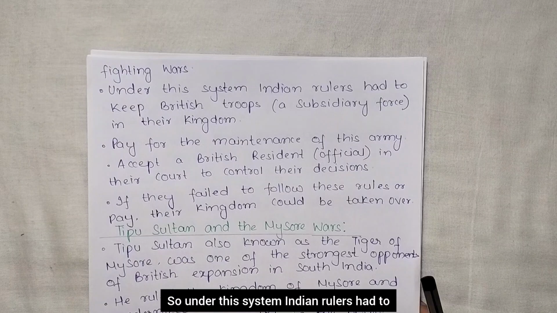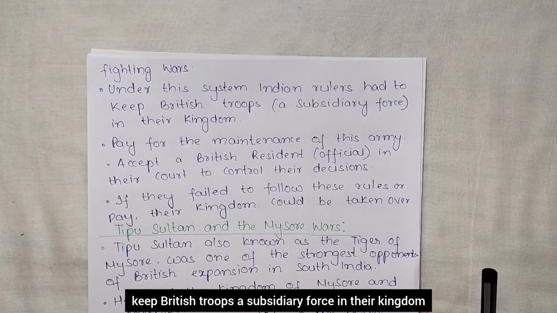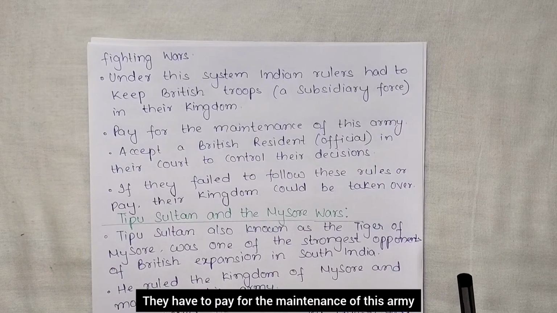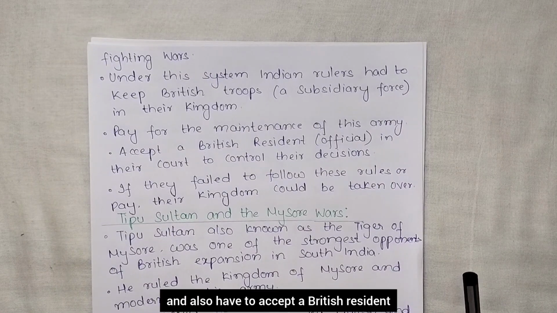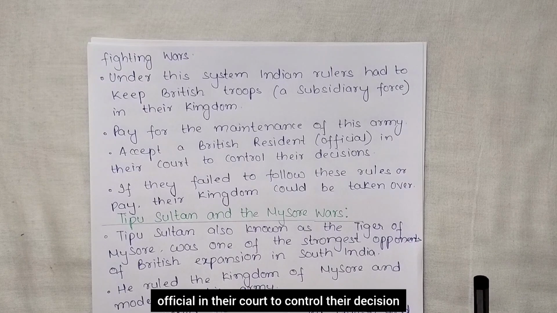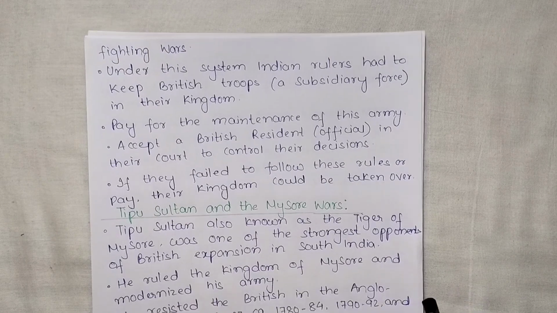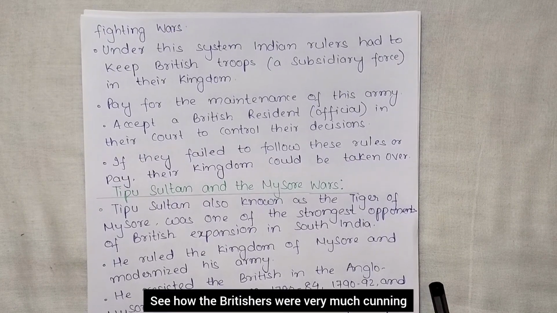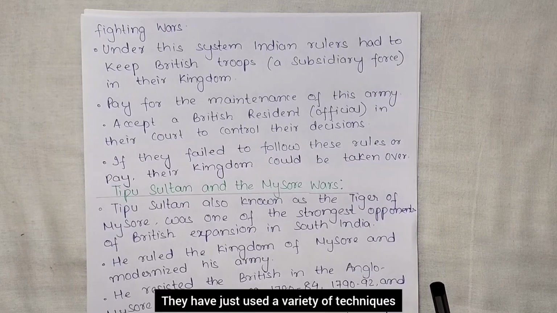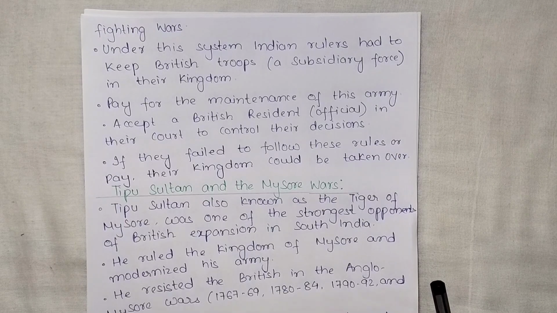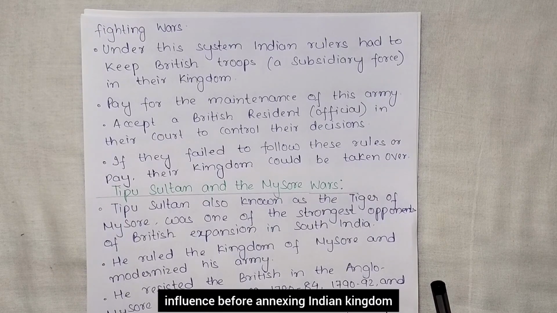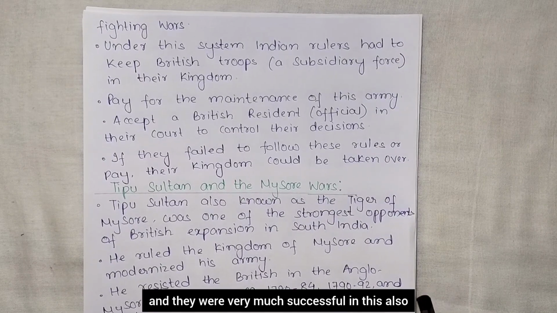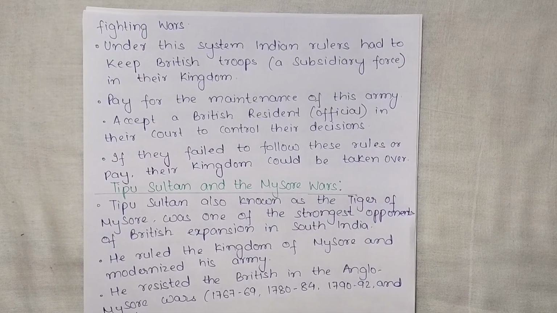So under this system, Indian rulers had to keep British troops, a subsidiary force, in their kingdom. They have to pay for the maintenance of this army, and also have to accept a British resident official in their court to control their decisions. If they fail to follow these rules or pay, their kingdom could be taken over. See how the Britishers were very cunning. They have just used a variety of techniques like the diplomatic method to extend their influence before annexing Indian kingdoms, and they were very successful in this also, right? So this is about the subsidiary alliance.